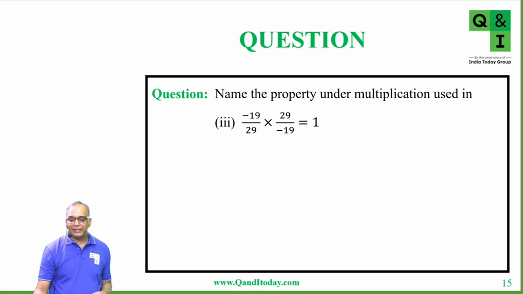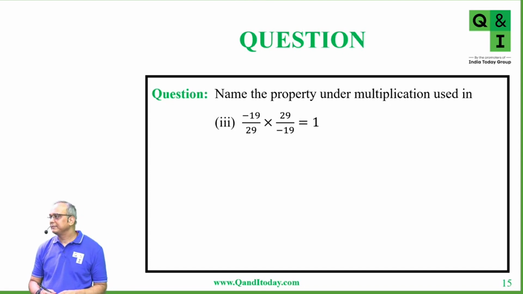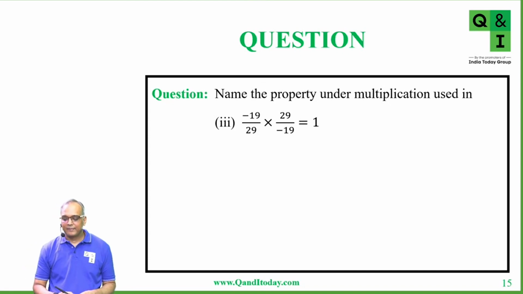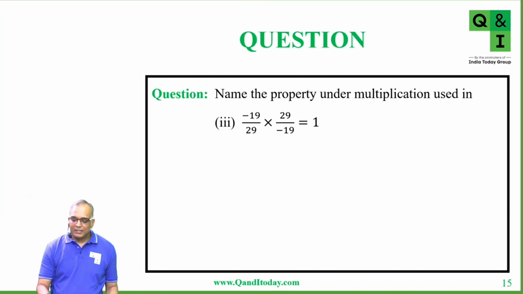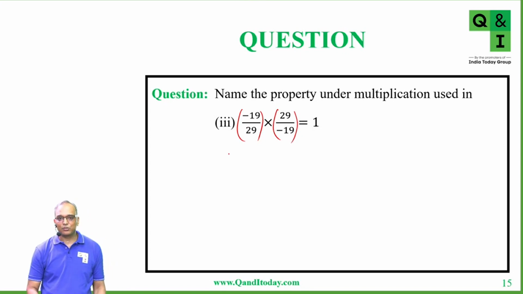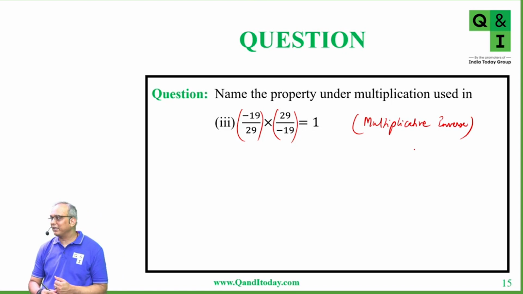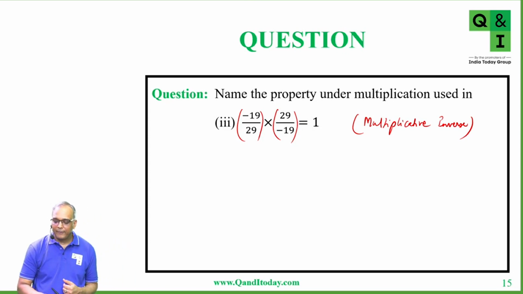Now, third property, what is the property we are using here? Multiplicative inverse. Yes, correct. So here minus 19 by 29 and 29 by minus 19, they are reciprocal of each other. When you multiply a rational number with its multiplicative inverse, the answer is 1, right? So the property which we are using here is multiplicative inverse. Okay.